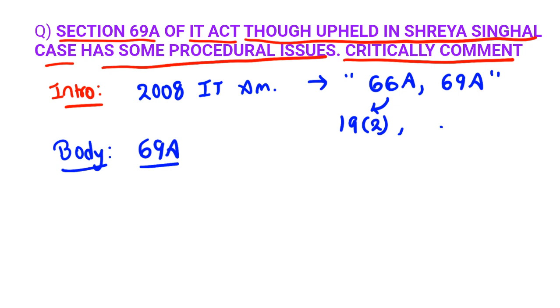Then what are the flaws that exist in 69A? Here the government has used the words security of the state, friendly relations, but these are not procedurally explained in detail. So there are huge chances that the government can use these words arbitrarily at its wish. Clear? The government can even ask Twitter to stop some government criticism or political criticism. These things should not be encouraged in free and democratic countries, right?